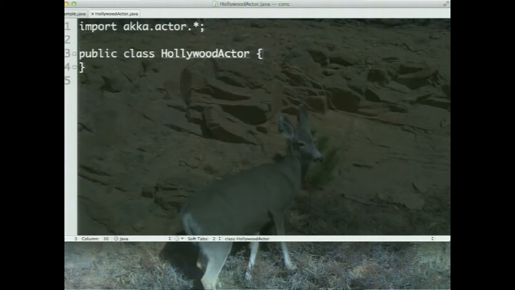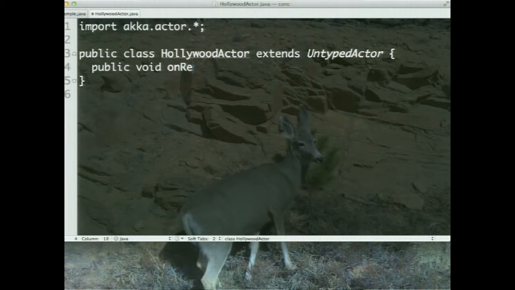So you can see that the class Hollywood actor is sitting right here. And I'm going to extend this from untyped actor, which is a base class. And I'm going to provide here a method called onReceive, which is going to take a message. So I'm going to say final Object message as a parameter to send to him. So essentially, on the client side, we call the tell method. On the server side, we are calling an onReceive method to say, run this when a message arrives. So we don't have to deal with messaging ourselves. The library takes care of that for us.